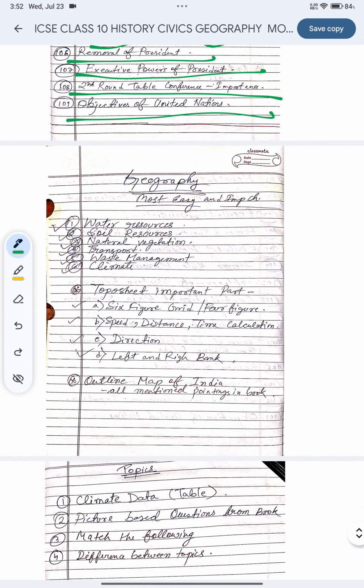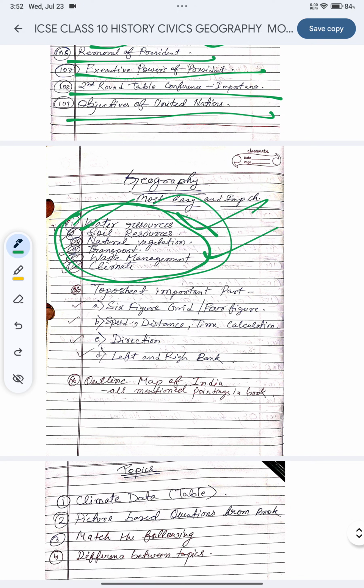Finally, geography. I prepared a chapter list from geography, because geography is a very vast syllabus and also very unpredictable in the questions they ask sometimes, but we can predict the chapters which are very important from the geography book. So I mentioned the chapter names. Mostly these chapters are very very important. If these chapters are in your syllabus, then only you will study, okay. You have to first check whether this chapter is in your syllabus or not. If it is not in your syllabus, you can leave any chapter, but these are important chapters.